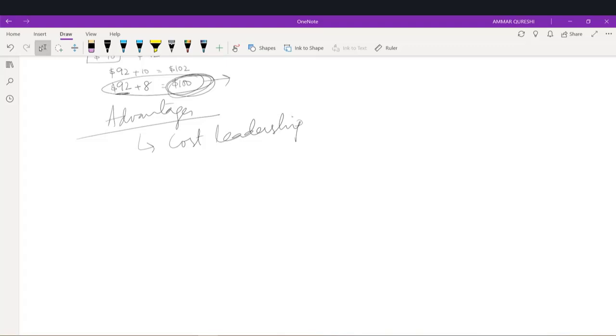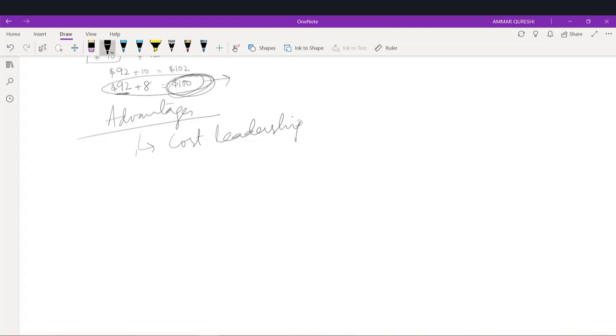So through this we can dominate in the market and fix a selling price which will be acceptable for customers, right? So cost leadership can be achieved through target costing. What China is doing is basically the same thing.